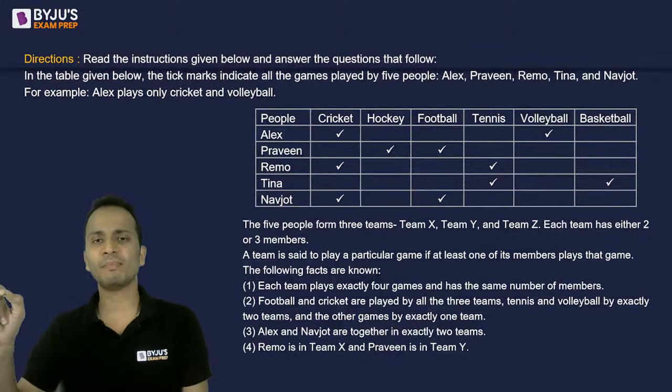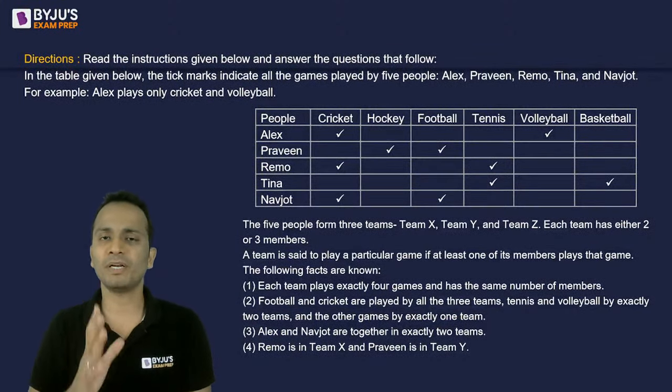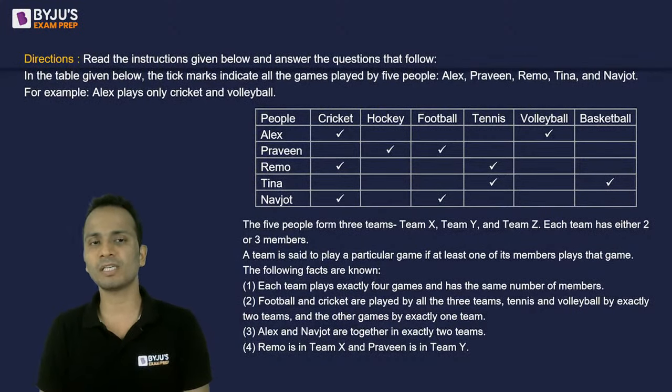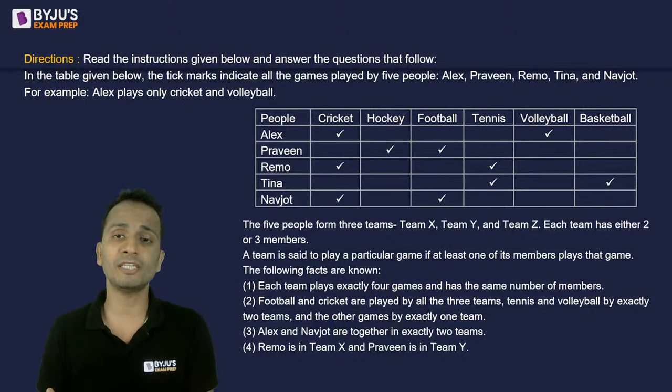So wherever a tick is placed against a person's name, that person will play that particular game or games. Fine. This is given for these 5 people, and the data is for 6 sports, 6 games that they play. The 5 people form 3 teams. So these 5 people are divided into 3 teams: Team X, Team Y, and Team Z. They have given the names of these teams. Each team has either 2 or 3 members. So that means a person may be repeated in more than one team.